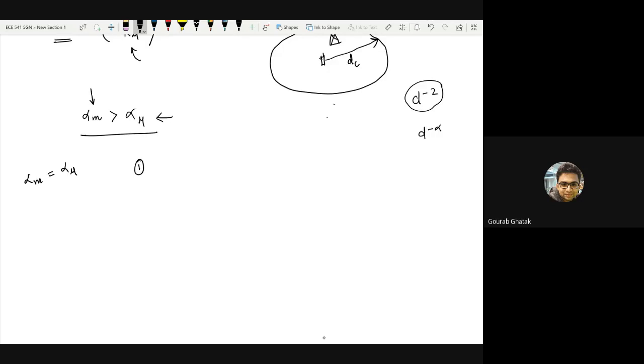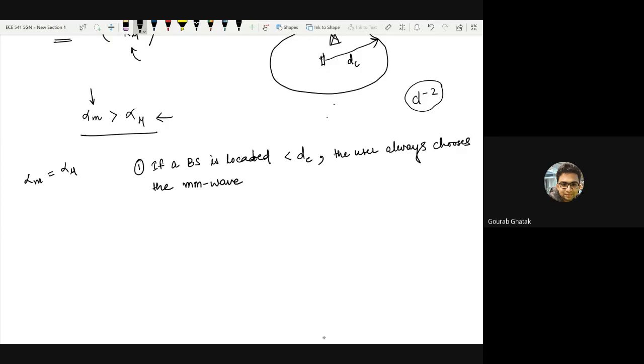It says that if a base station is located within the critical distance, the user always chooses the millimeter wave band with RSSI based RAT selection. So this is something which I have already proven.